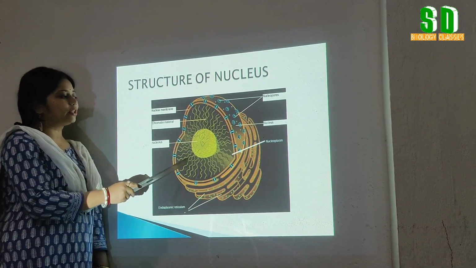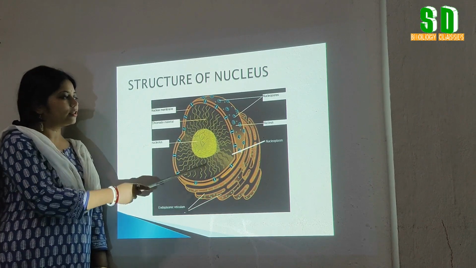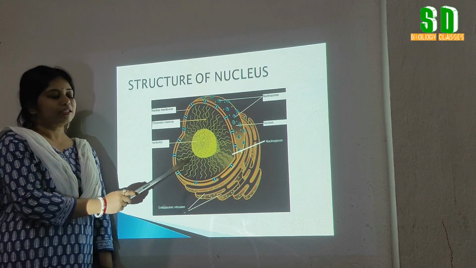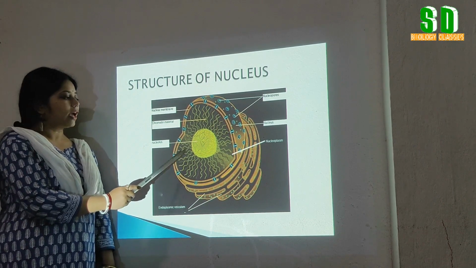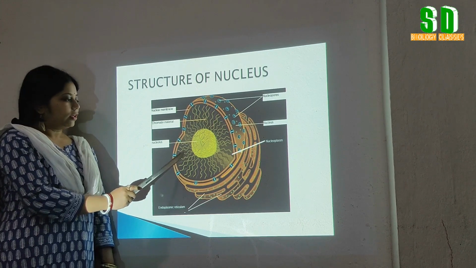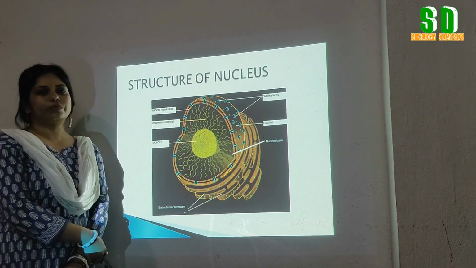Now the next part of the nucleus, can you see this straight-like structure? Yes, these straight-like structures are the chromatin materials. These are the chromosomes and they contain the genetic material. Now, altogether, this is the structure of the nucleus.